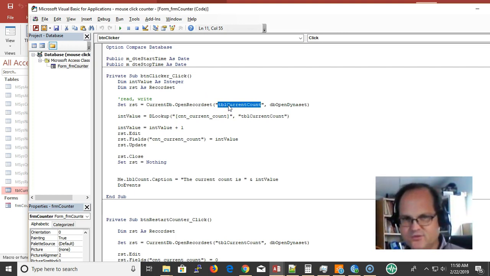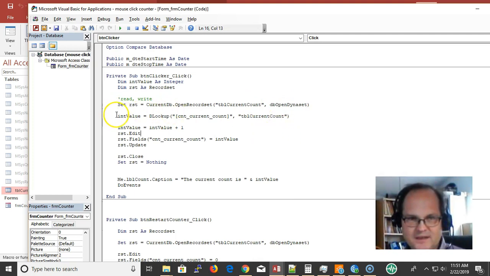That's pretty cool, because I'm not opening this via a form to write to it, or via just a table view to write to it. I'm opening it up in the back in the code. So how do I write to it? I open it up with db.OpenRecordset as a Dynaset.